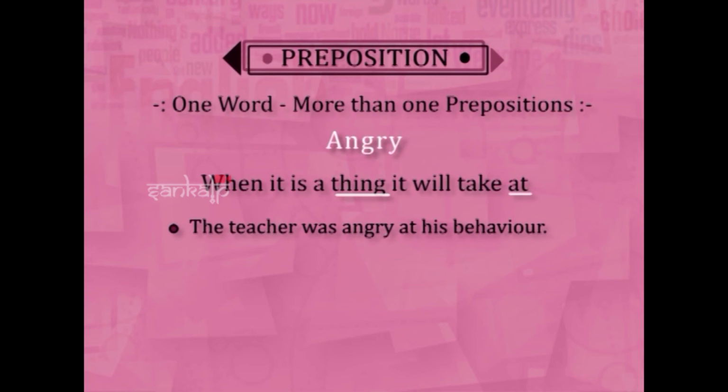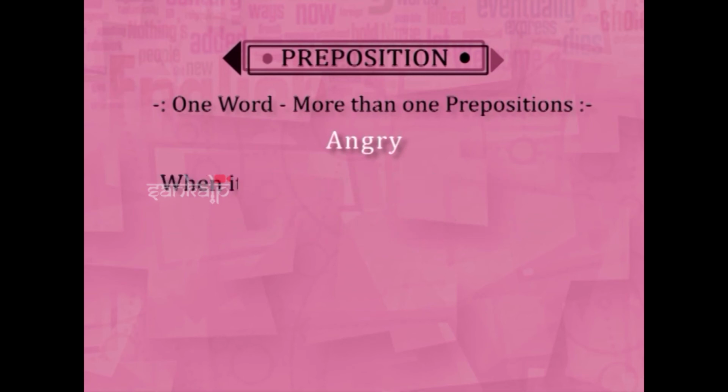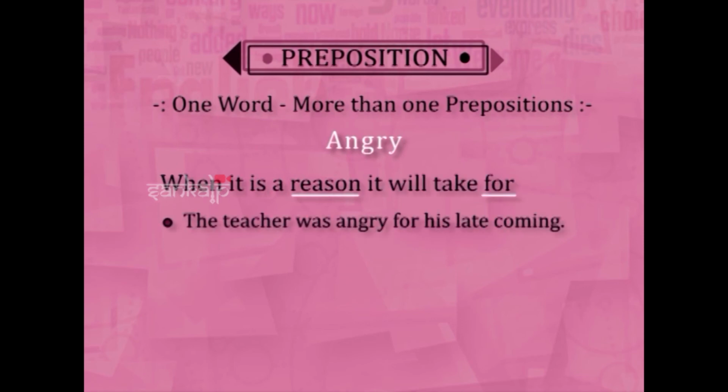And for some reason, the teacher was angry for his late coming, for his absence. Look at it. When you are using the word angry, if it is a person, it is with. If it is a thing, it is at. And when it is some reason for being late, for his delay, all these things we will take for.